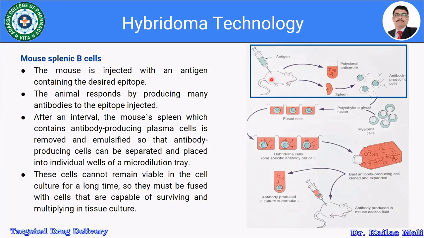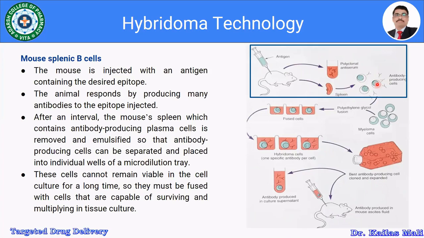These are the antibody-producing splenocytes, or antibody-producing cells, which are separated from the spleen of the mouse. These cells cannot remain viable in cell culture for a long time period, so they must be fused with cells that are capable of surviving and multiplying in tissue culture. The splenocytes which are separated are not going to survive.